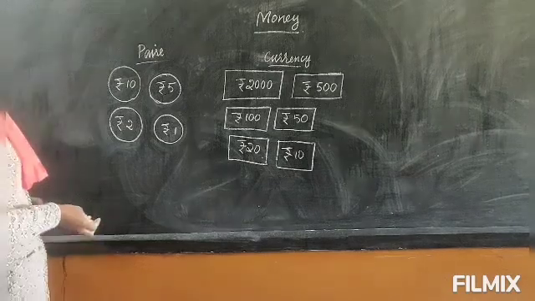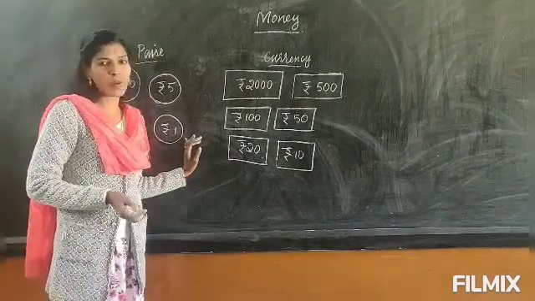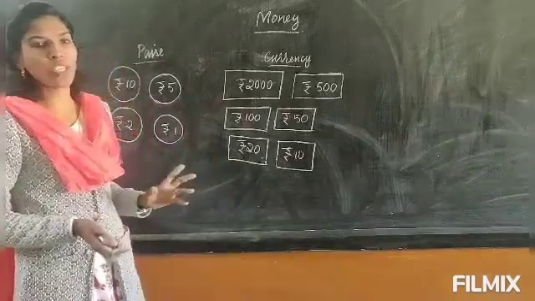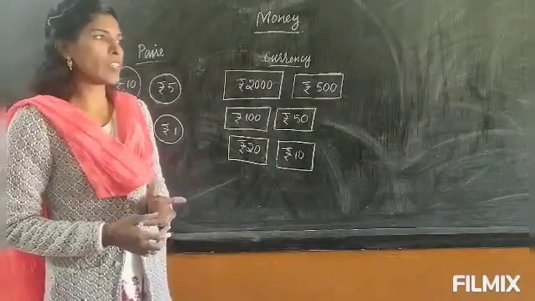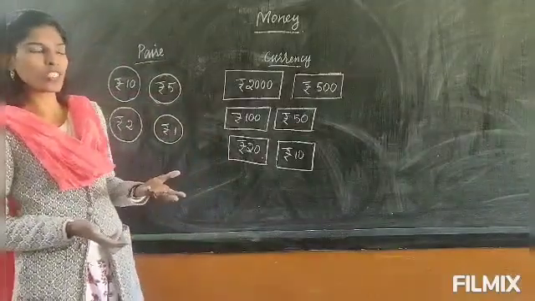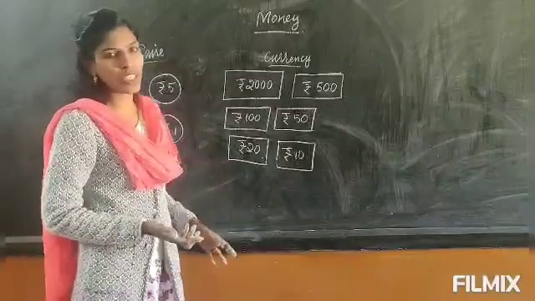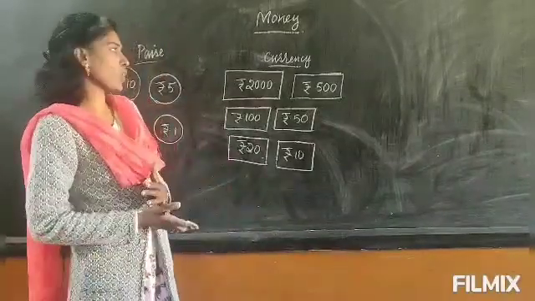Okay, money. Without money, now we can't do anything. To buy everything, each and everything, we need money. Not only to buy things, but to pay our bills, whatever the bills, whether to recharge our mobile or to pay our electricity bill, for everything we need money. Without money we can't do anything.